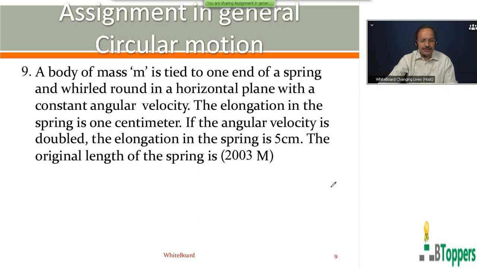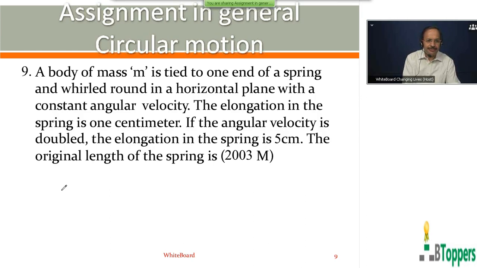Look at the question number 9 here. Body of mass m is tied to one end of a spring and whirled round in a horizontal plane with a constant angular velocity. The elongation in the spring is 1 centimeter. If the angular velocity is doubled, the elongation in the spring is 5 centimeter. The natural length of spring is.